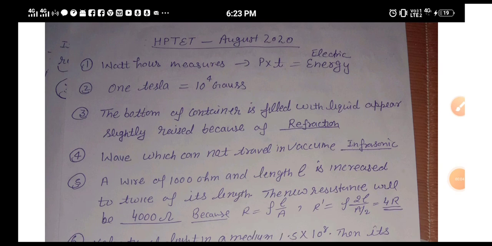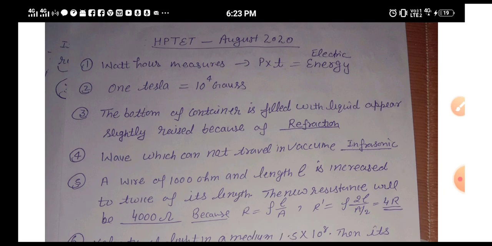Today I'm here with the solution of HP TAT TZT non-medical, which was held on 26th or 25th of August 2020. Okay, so let us start.